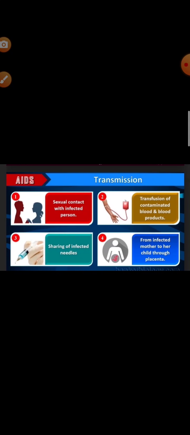It was first reported in the USA in 1981, and it is caused by the human immunodeficiency virus, or HIV. The name of the causative organism of AIDS is human immunodeficiency virus. It belongs to the group of retroviruses. It has an RNA genome enclosed within an envelope. How is HIV transmitted? HIV is transmitted by sexual contact with an infected person, by transfusion of contaminated blood and blood products, by sharing infected needles, and from an infected mother to her child, also through the placenta.